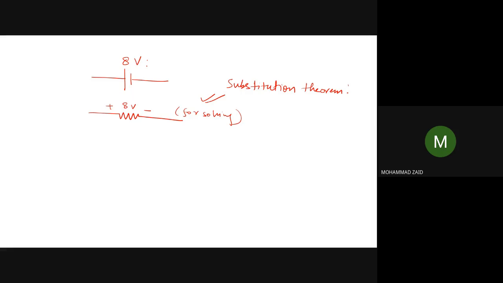That means if you have a circuit like this, in which you have a resistance and you have a voltage source and you have another voltage source. For example, this is 18 volt, this is 3 ohm, and this is 12 volt. So this circuit can also be represented as 3 ohm, 18 volt, 2 ohm, and 8 volt.